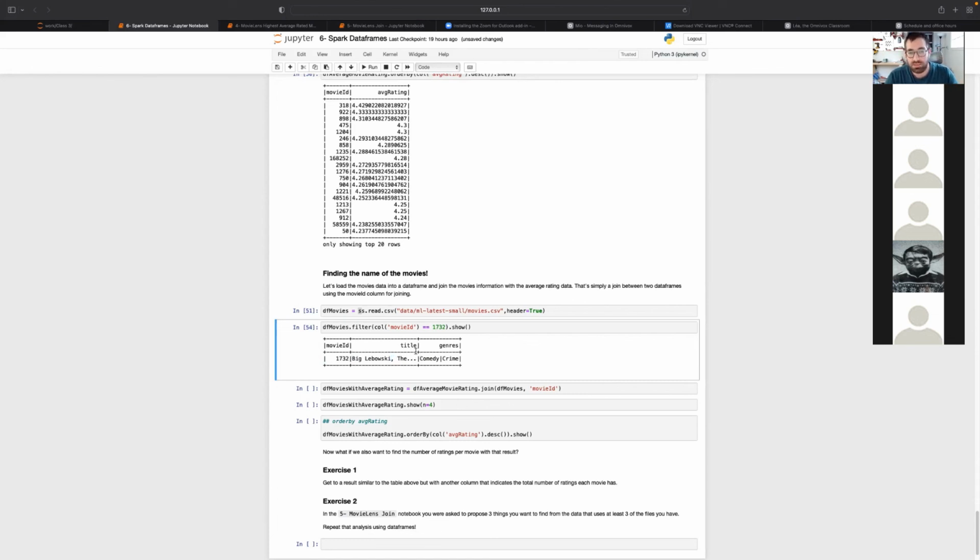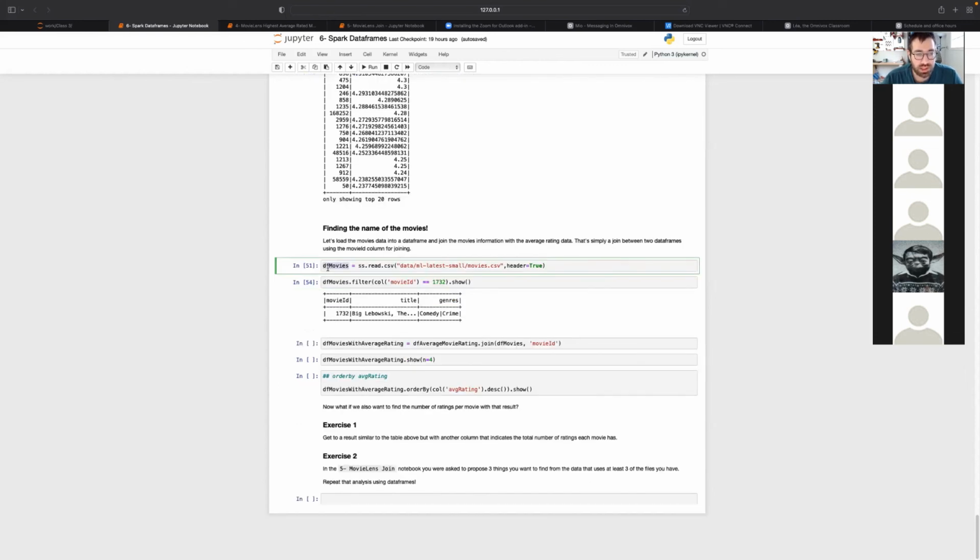And here, loading into a data frame, it loaded it correctly. So the title includes a comma, and that's fine. It wasn't separated like when we were doing the processing manually. So this is one of the extra benefits of dealing with data frames. It already loads the data, cleans it up, filters it, and makes it ready for us to use.